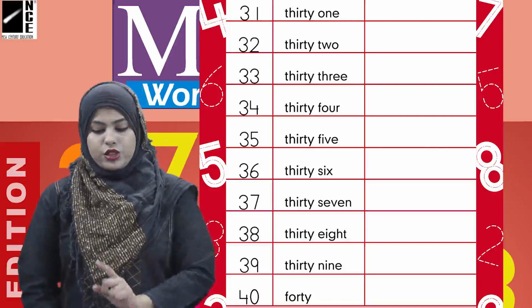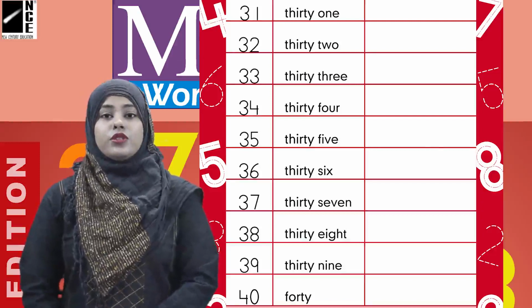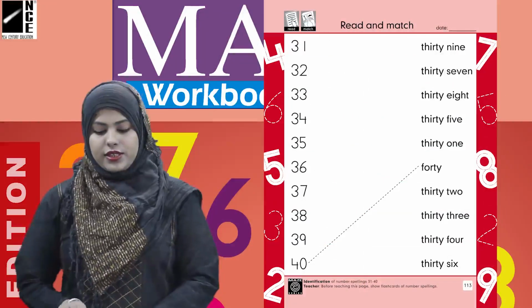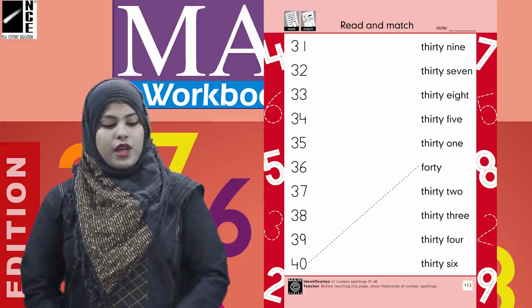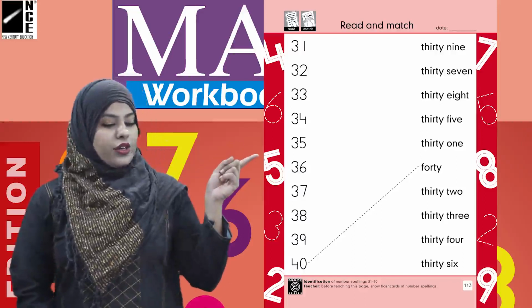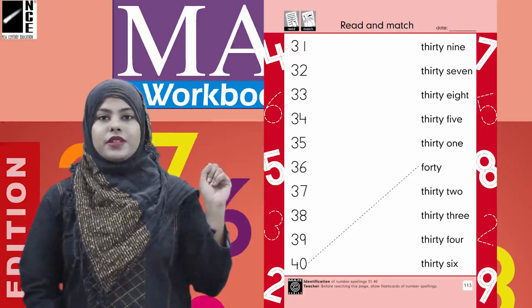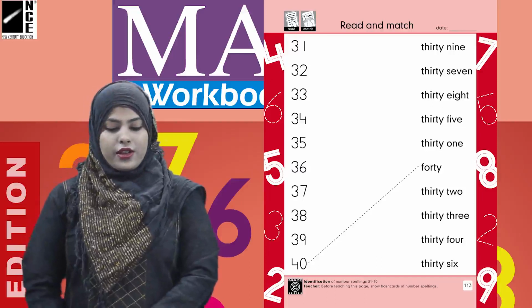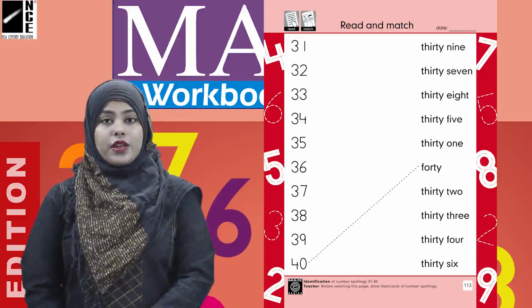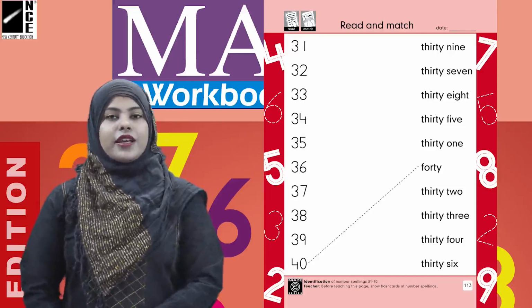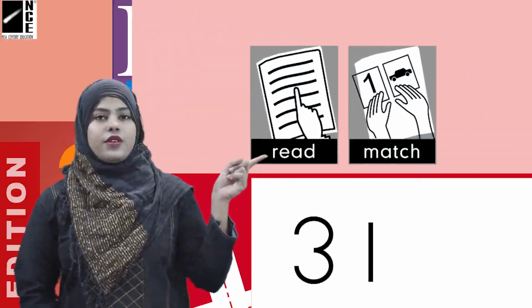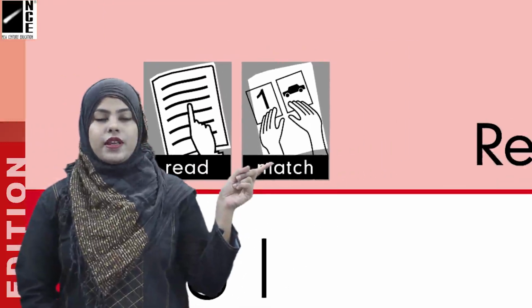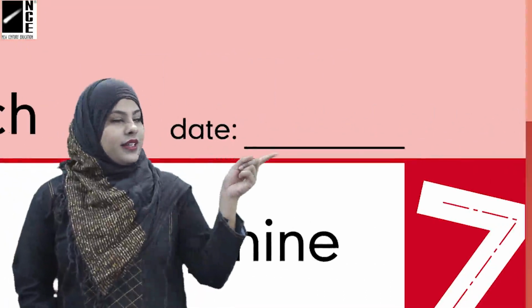Okay, now this page is done. Let's move on to the next page, which is page number 113. Now kids, we have a new page and here again we have the same numbers, 31, 32 and so on till 40, and here we have the spellings of the numbers. First read the icons with me. This is read and match and then write the date in the date section.